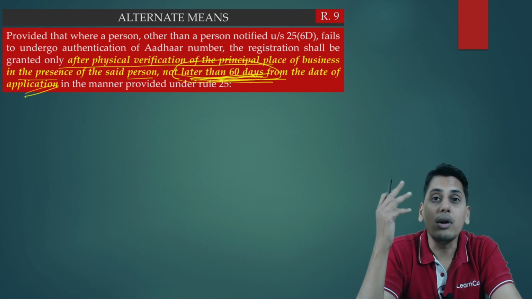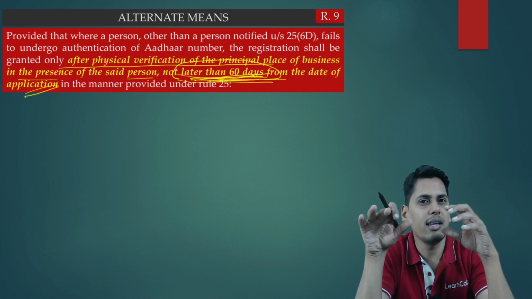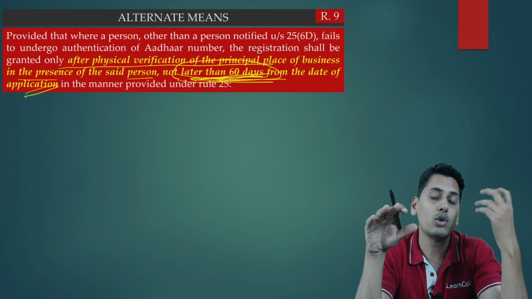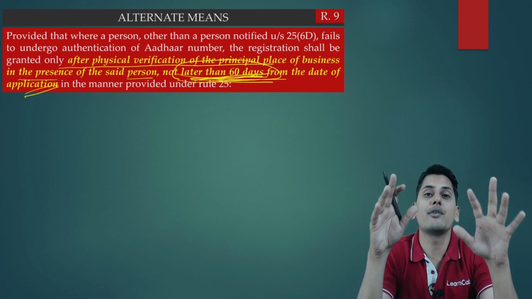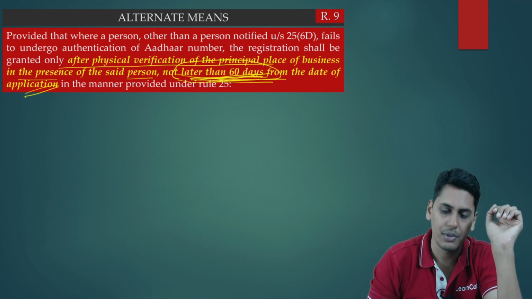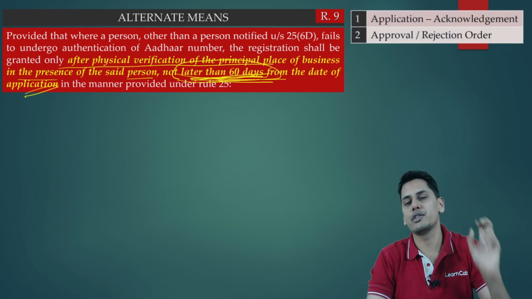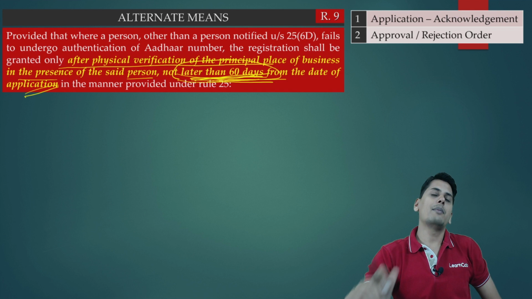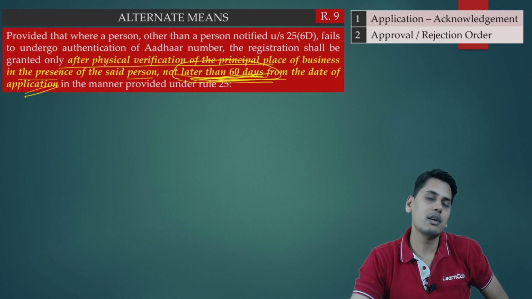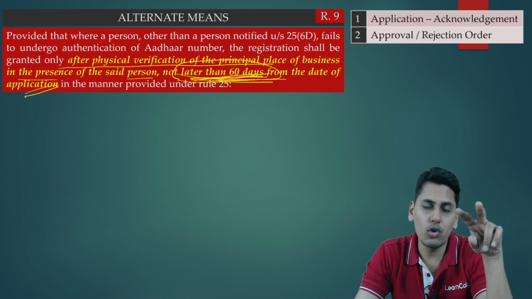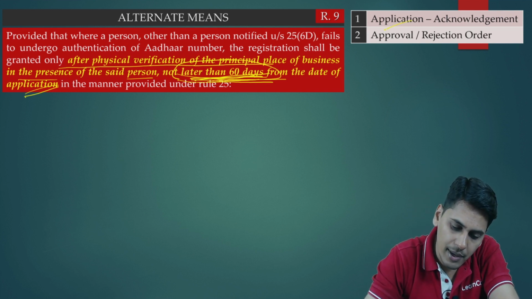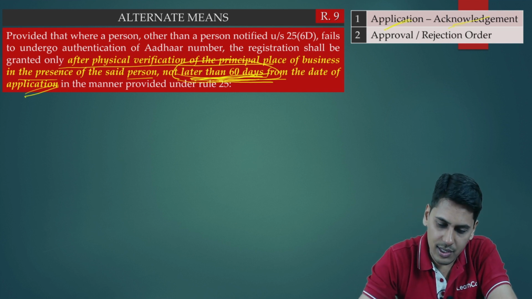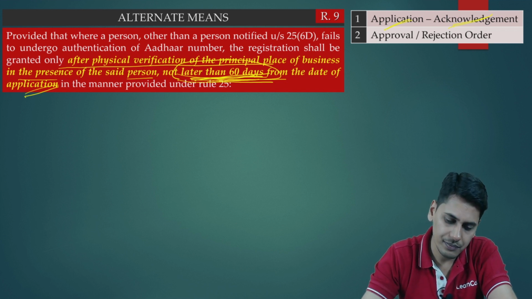Now friends, before discussing the fresh time limit, since it is an indirect time limit which is given to the officer to come and physically verify the premises, to understand that indirect time limit, first we have to understand one more concept. The concept is, friends, whenever a person applies for registration, there could be two possibilities. One, he makes an application. That application is acknowledged at the common portal.